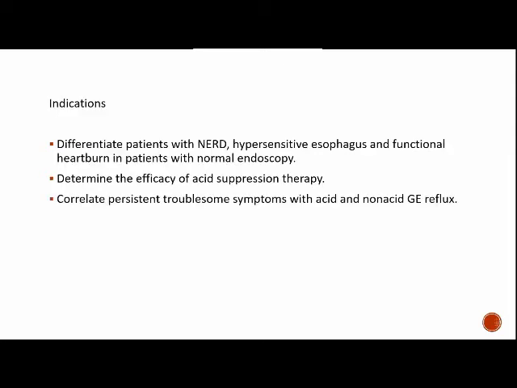So the indications for impedance: it differentiates patients with non-erosive reflux disease, hypersensitive esophagus, and functional heartburn in patients with normal endoscopy. It also determines the efficacy of acid suppression therapy, and it correlates persistent troublesome symptoms with acid and non-acid GE reflux.